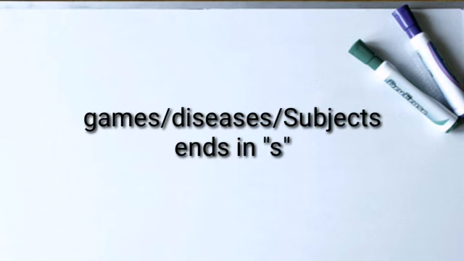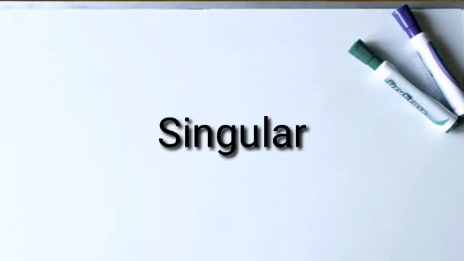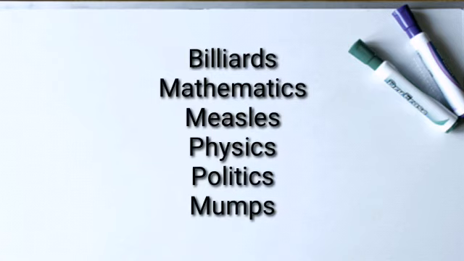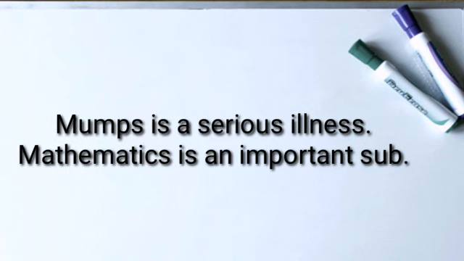Names of certain games, diseases and branches of knowledge which end in S are singular. For example, billiards, mathematics, measles, physics, politics and mumps. Mumps is a serious illness. Mathematics is an important subject in the modern world.